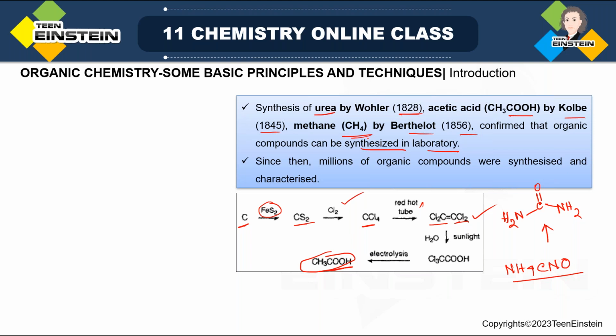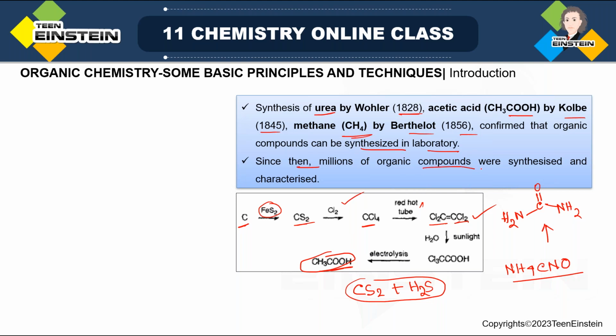Then formation of CH4, that is methane, is also possible from a mixture of carbon disulfide and H2S, these two inorganic compounds. If we pass it through red hot copper, there is formation of methane. So all these three reactions are basically the proof that starting from inorganic compounds we can prepare organic compounds.